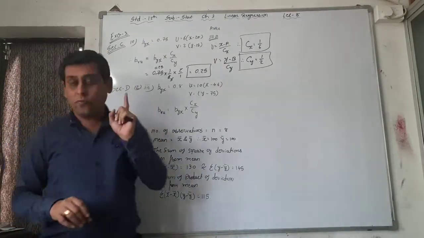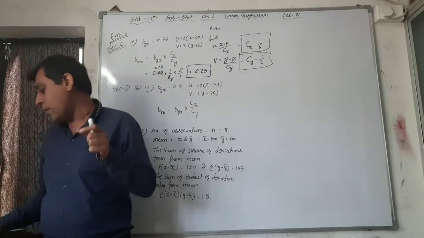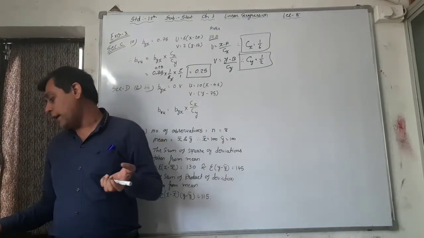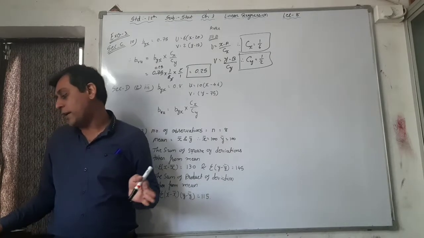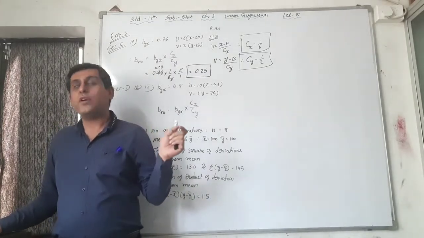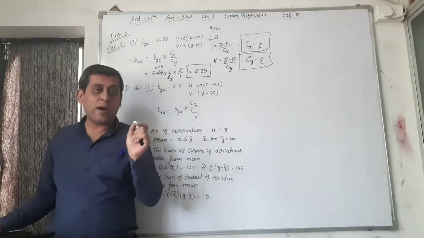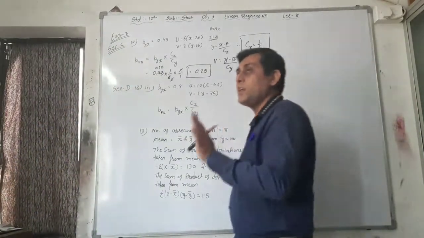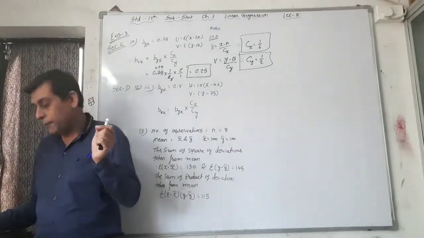Now in 12, again the question as per section C, question number 10. In that, first, no Cx value, no Cy value, there is no common amount. Byx is equal to 0.8. See the question first. Then find the value of BVU for the following u and v. U is equal to x minus 105 and v is equal to y minus 90. No change, because we are changing the origin only, plus or minus a fixed amount, 105 and 90, from x and y. That's why there is no change: Byx is equal to BVU is equal to 0.8.